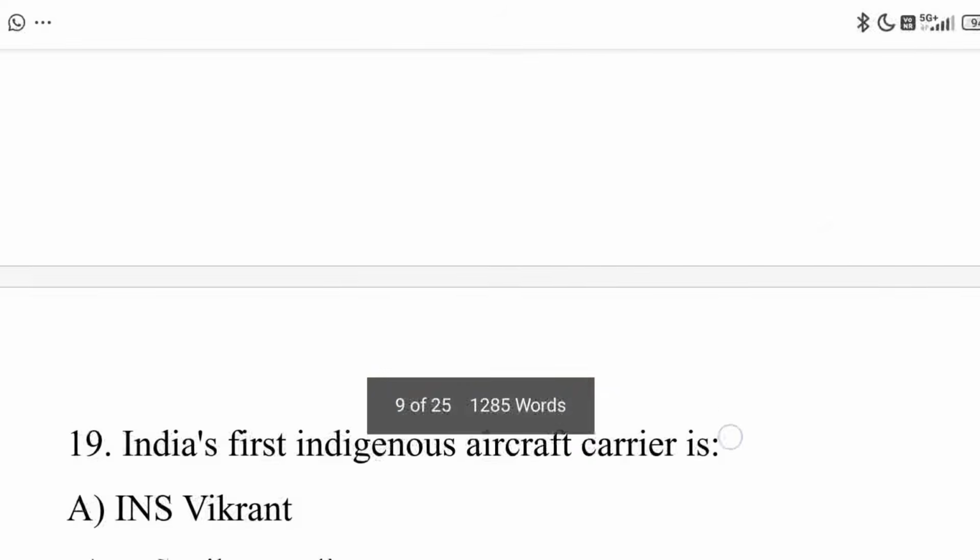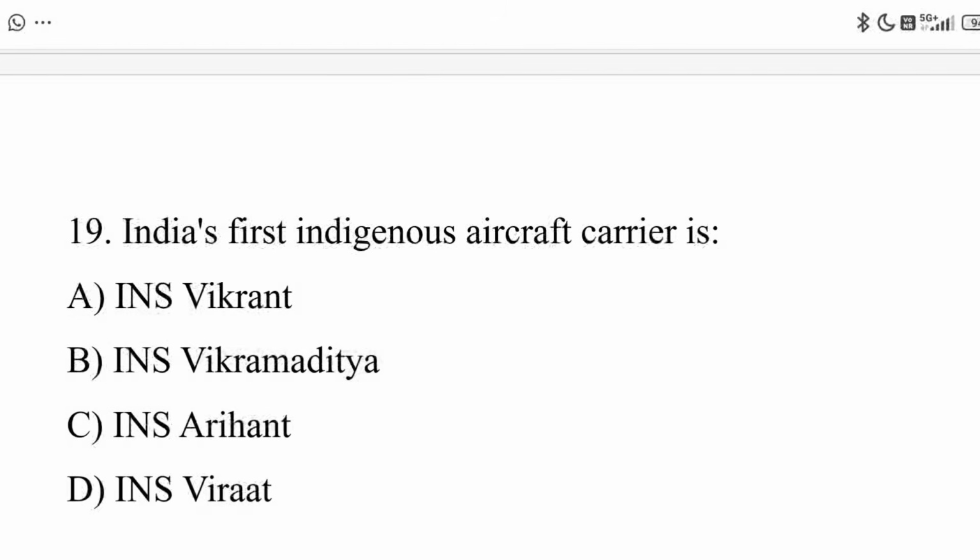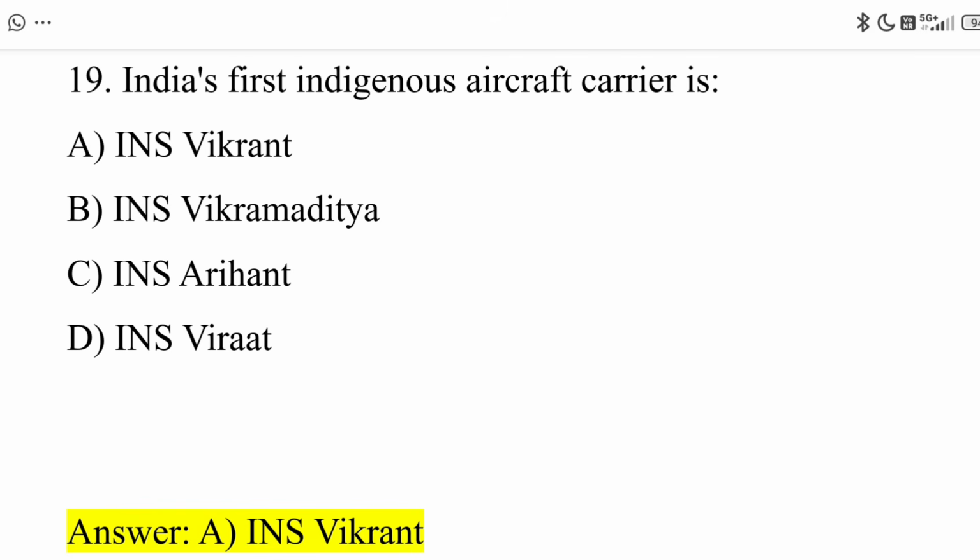Next, 19th question. India's first indigenous aircraft carrier is: option A, INS Vikrant. Option B, INS Vikramaditya. Option C, INS Arihant. Option D, INS Virat. The correct answer is option A, INS Vikrant.